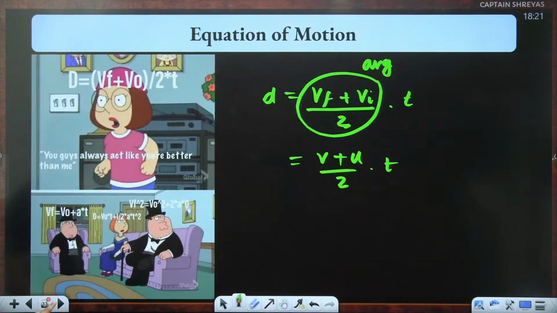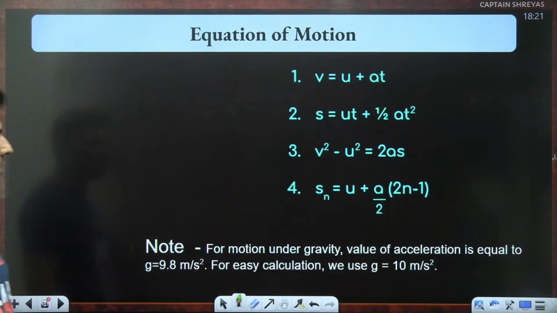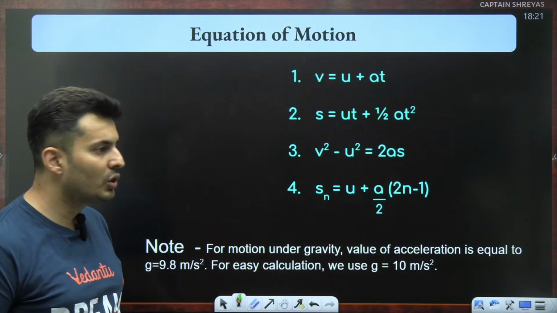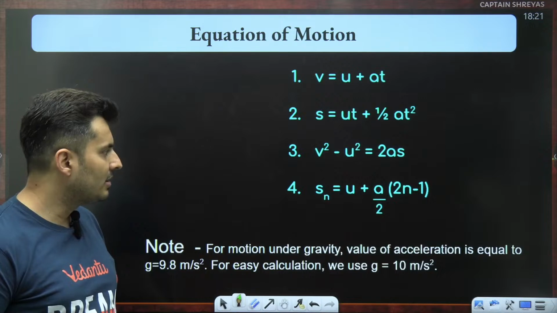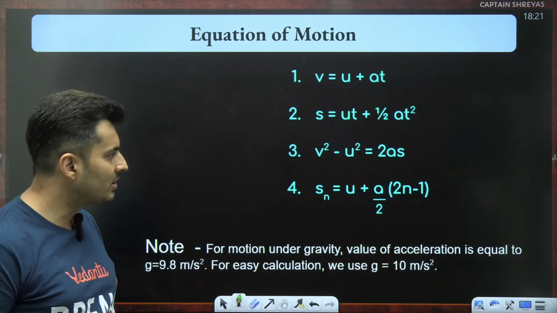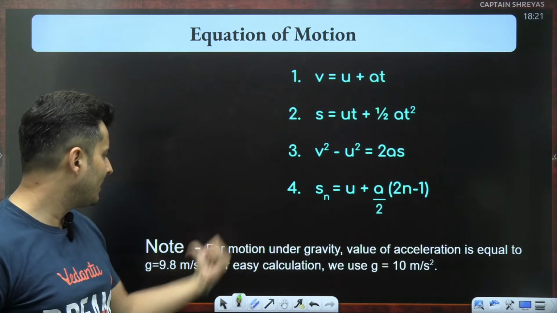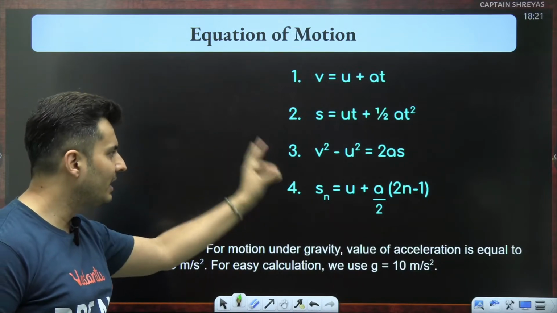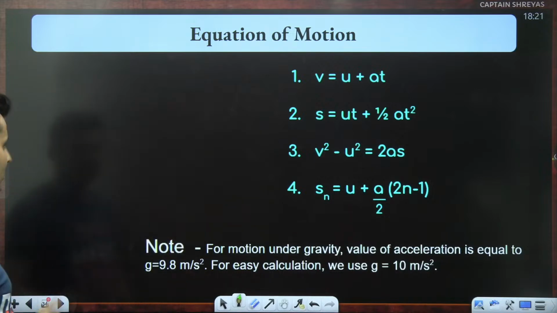Let's start with some problems, and these are your equations of motion. v is u plus at, s is ut plus half at square, v square is equal to u square plus 2as, s nth is equal to u plus a by 2 into 2n minus 1. And when we study motion under gravity, we'll use g, the acceleration due to gravity, instead of a. That's the only change.